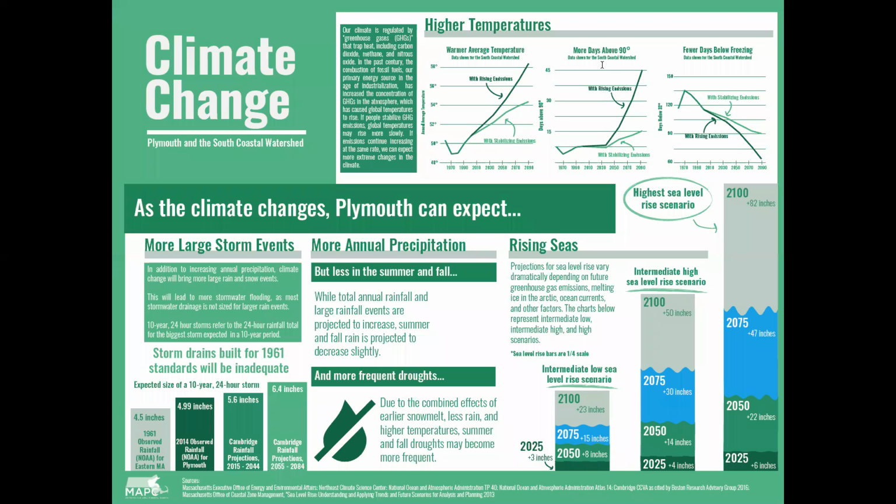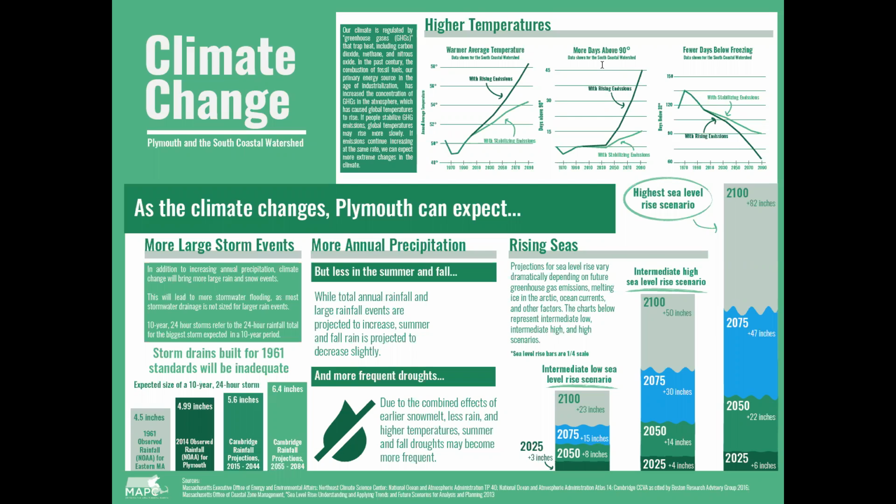Welcome to the climate change poster. How does climate change occur? Our climate has always been regulated by gases, including carbon dioxide, methane, and nitrous oxide that blanket the Earth. These gases trap heat that would otherwise be reflected out to space. Without them, our planet would be too cold to support life.